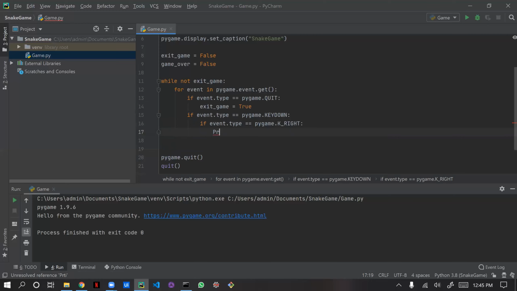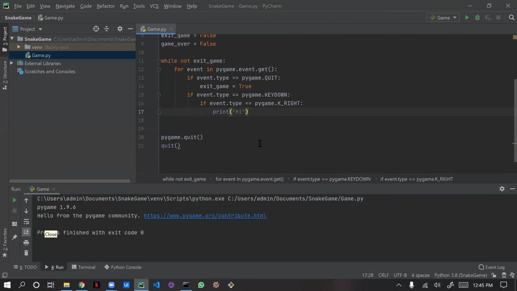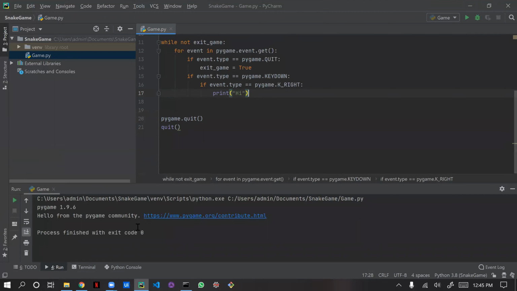Now for demonstration purposes, I am just printing here. Sorry, P in caps. Print. I will just print hi, to explain how it works. Right click, run. See, this window came. I am pressing up arrow, nothing is happening. I am pressing down arrow, nothing is happening. I am pressing right arrow. I clicked on right arrow and I'm clicking close. Okay, it didn't capture. Why? Let me run it again. I think I haven't saved this.